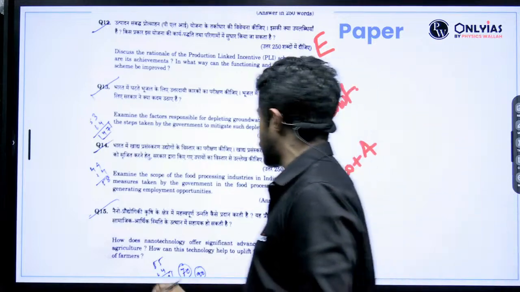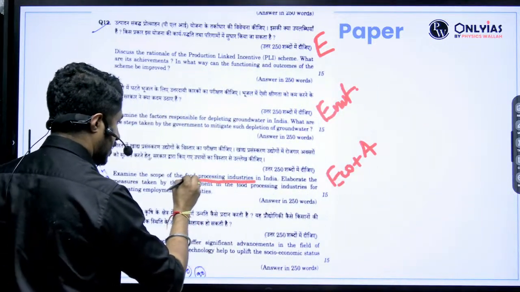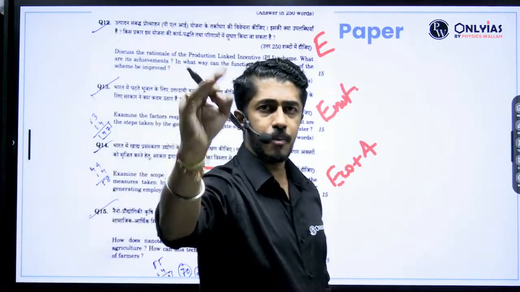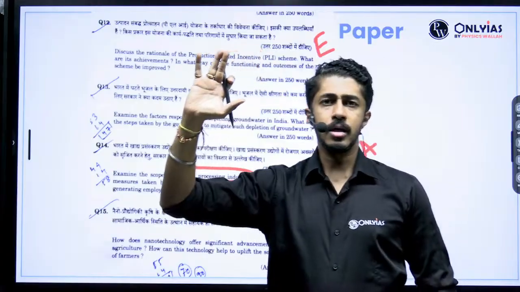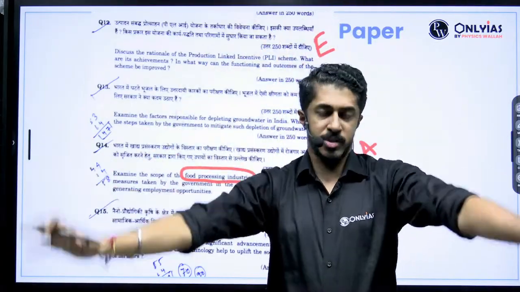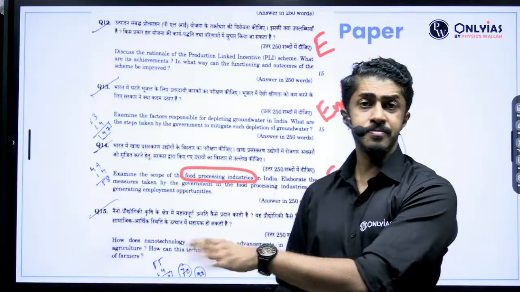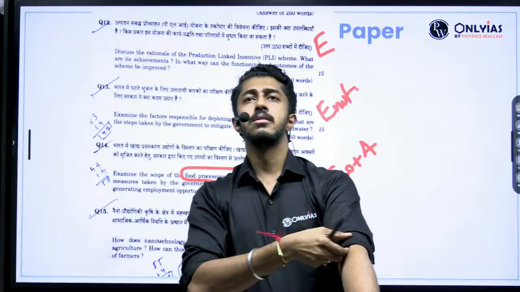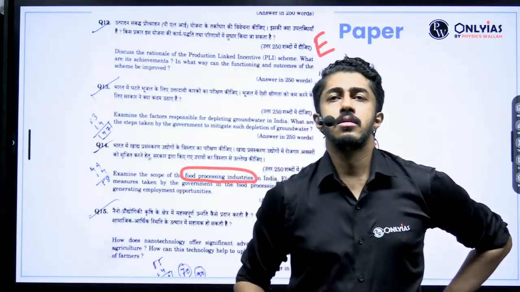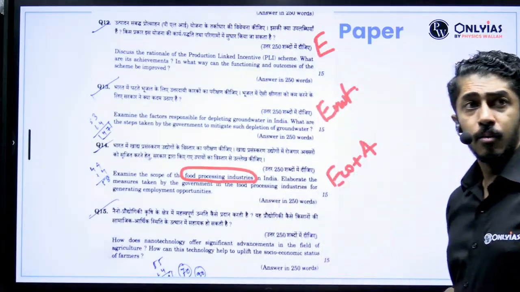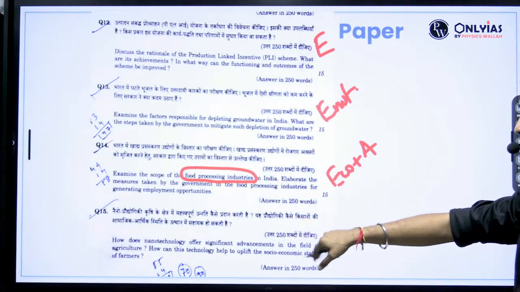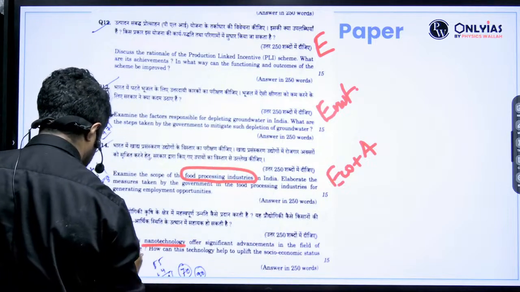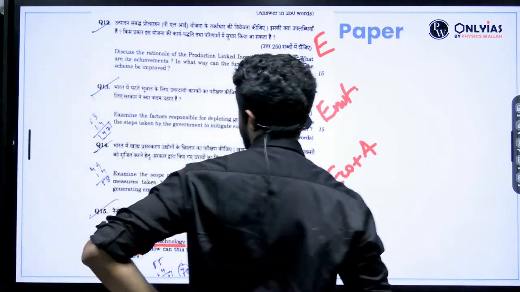I will tell you one thing. This topic is there, na? Food processing industry. Study it. Properly sit and study it. Repeated means they repeatedly ask questions. It will never go out of fashion. Got the point here? Alright, moving on. How does nanotechnology have a significant advancement in the field of agriculture? This is not the first time they are asking this. Again, a repeated question it is.